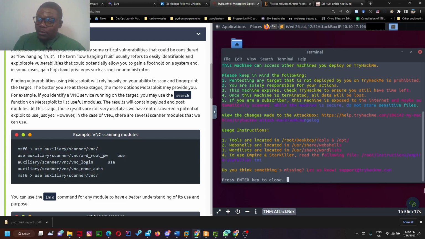So what they're trying to say is your ability to scan and fingerprint, being able to get the operating system of the target machine, all of that is embodied in what they are talking about here.